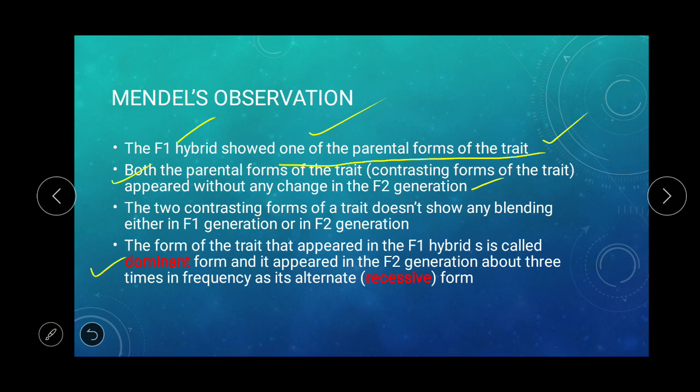So the F1 hybrid shows one of the parental forms, and that is dominant, and it appeared in the F2 generation about 3 times in frequency compared to the alternate, recessive form. So in the F2 generation the ratio was 3:1 between dominant and recessive.